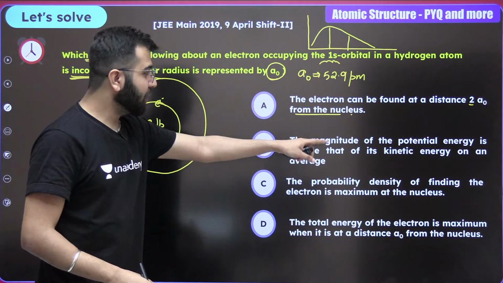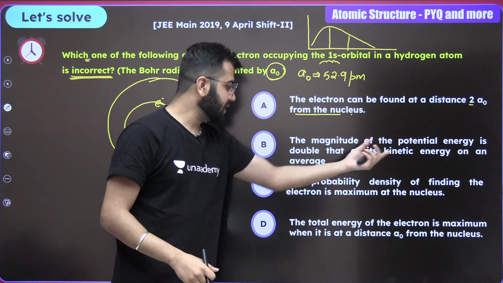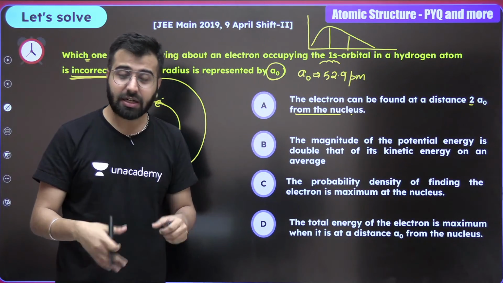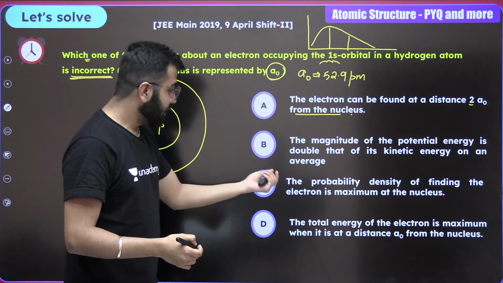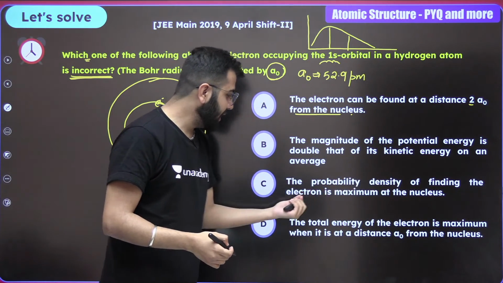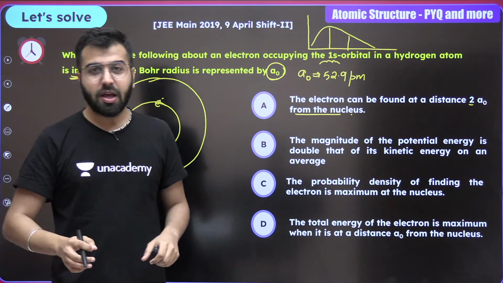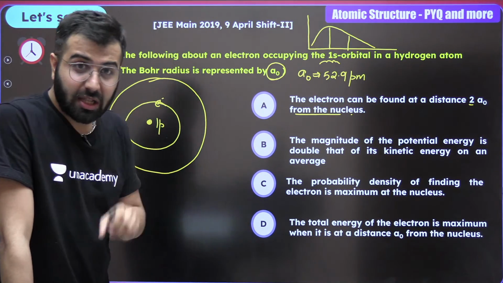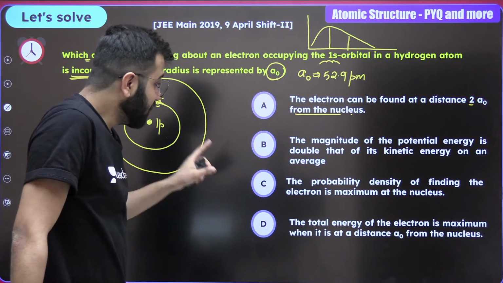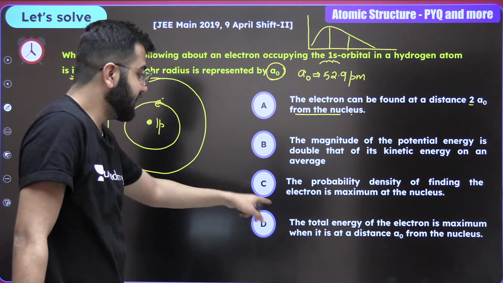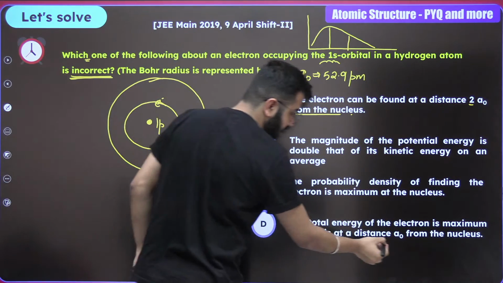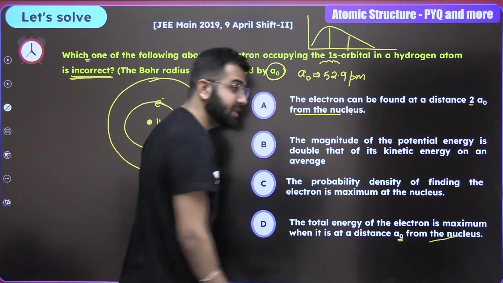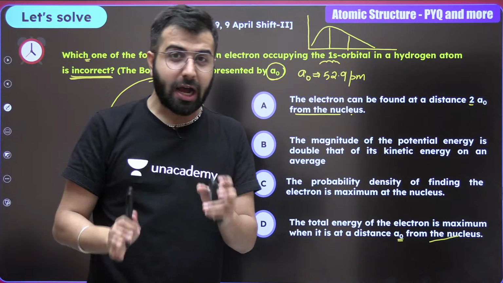The magnitude of the potential energy is double its kinetic energy on an average. Yes, it is always true. Now, the probability density of finding an electron is maximum at the nucleus, which we are going to talk about. And the last statement talks about the total energy of the electron being maximum when it's at a distance a0 from the nucleus. Guys, now pay attention. What I have really told you.